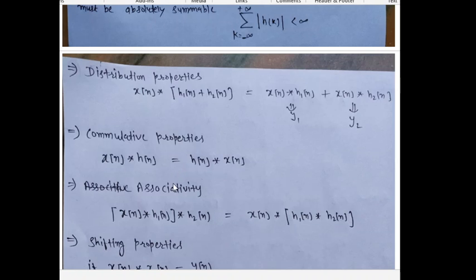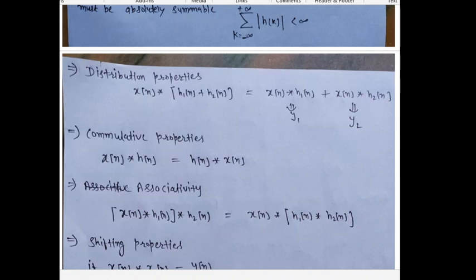Next is the associative property. This is related to our series connection. So x n convolution h1 and then convolution h2 gives this.